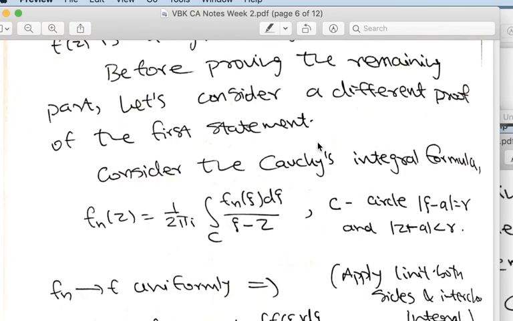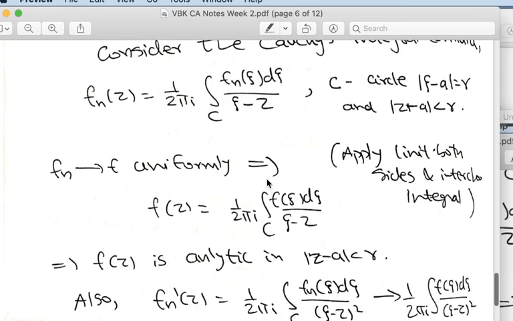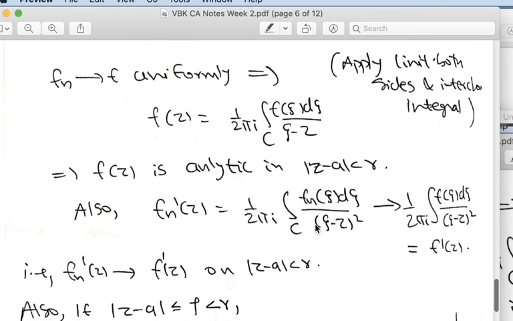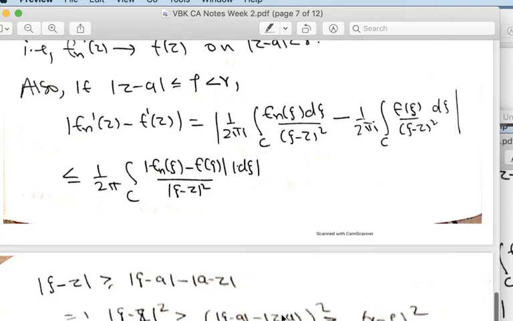Now, another way of proving the same thing is by the use of Cauchy's integral formula. Look at that. f_n(z) can be expressed like this via Cauchy's integral formula. Now apply uniform convergence and interchange the limit. You get f(z) is like this. So by Cauchy's integral formula, this tells you that f is analytic. Moreover, you can apply Cauchy's integral formula for higher derivatives. f_n' you can write in this way, and by a simple estimate here, you obtain that f_n' converges to f'.